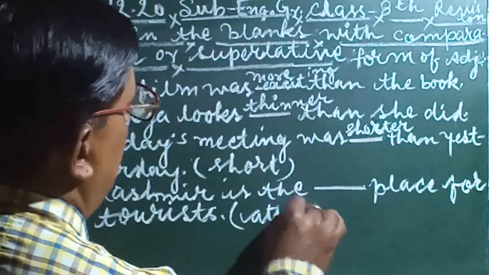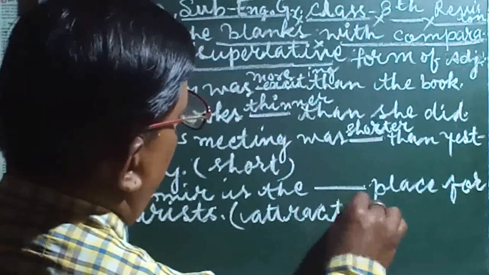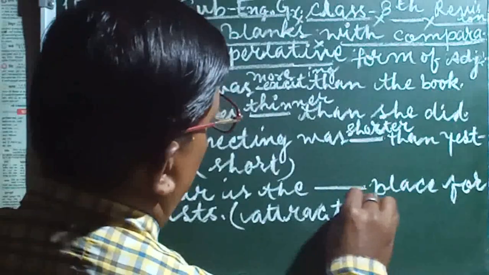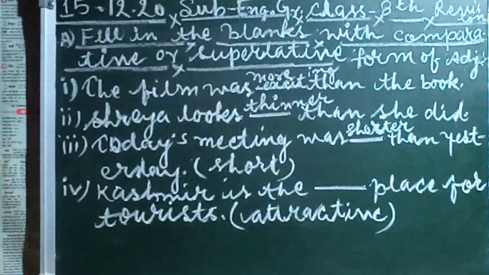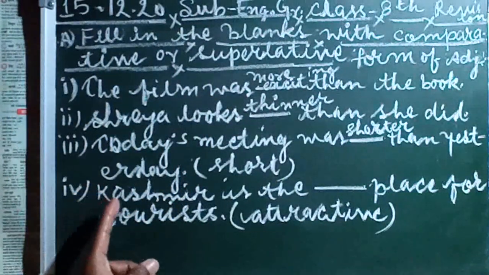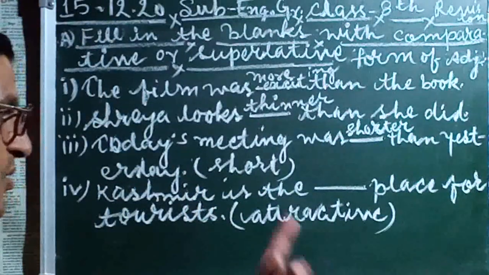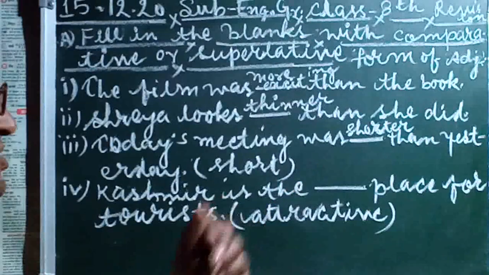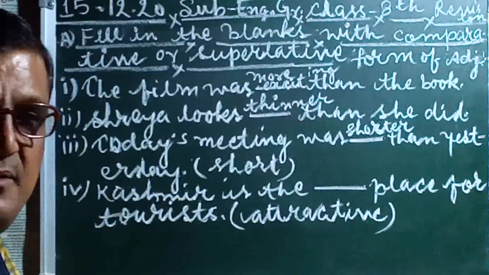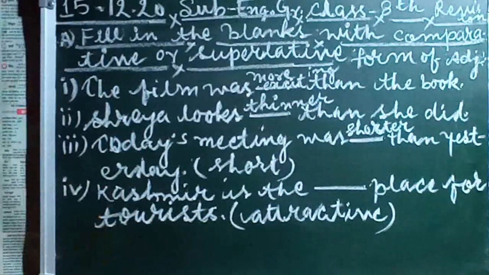Attractive given here, and in case of superlative form, what are we getting here? Kashmir is the. The is given here. Determiner the is used here, means article the is used here, and this is the rule.